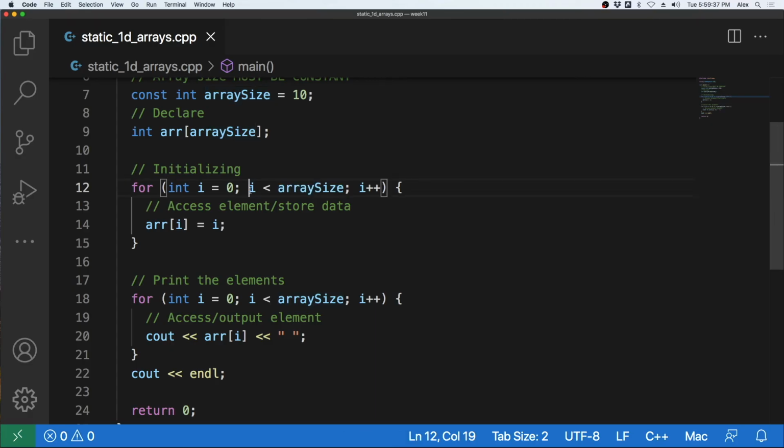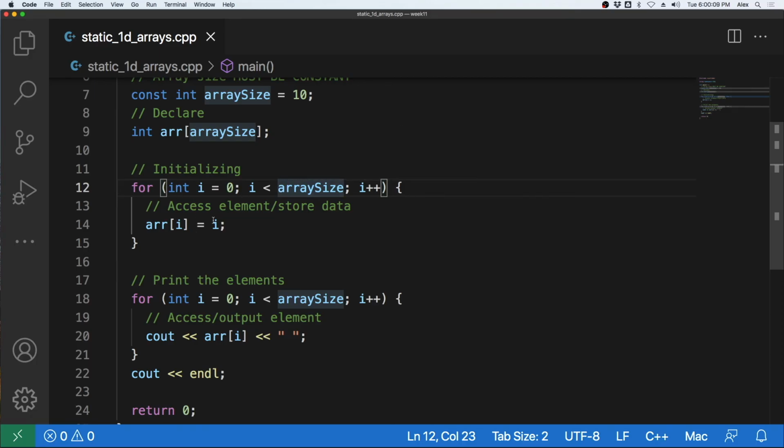We are doing that by using the less than operator, less than the array size, because if this I is less than the array size, then it is in bounds. That would be the array size minus 1, because when this goes to 10, it will break out of this for loop. So 9 is valid, 10 or above is invalid.